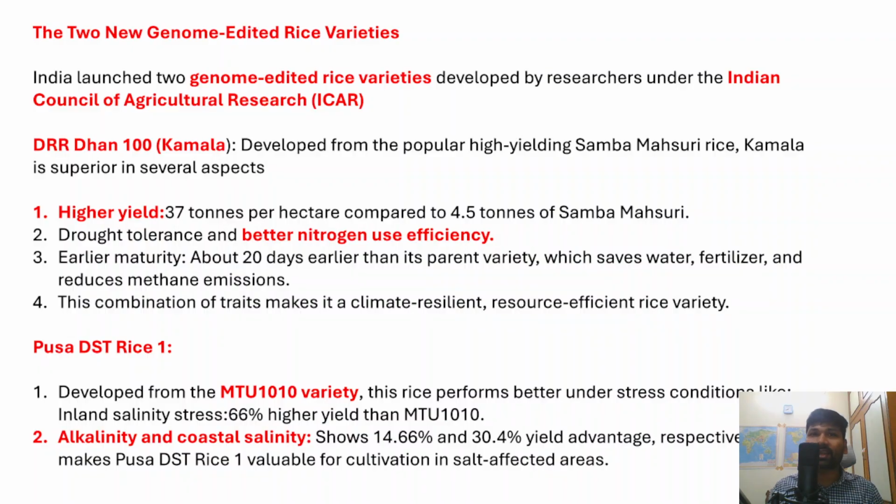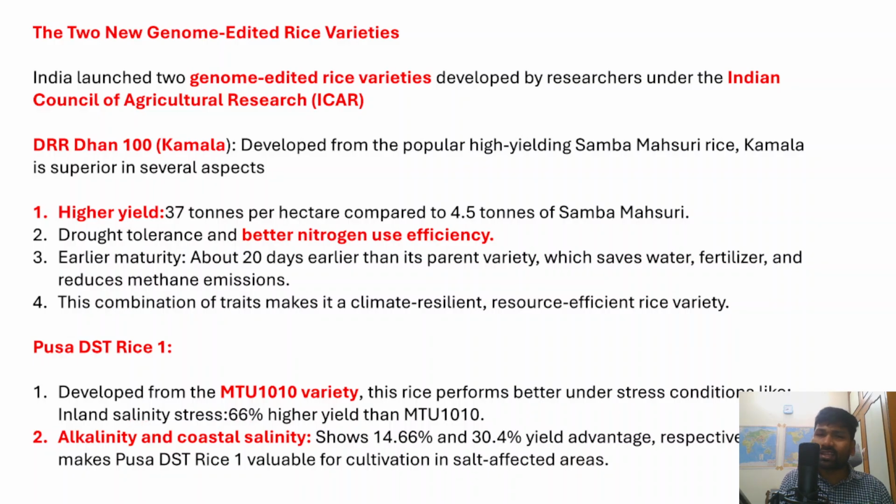And the second rice variety that is also developed through the genome editing technique is Pusa DST Rice 1. Right, so this is Pusa DST Rice 1, and this has also been produced through the genome editing technique, and it has been developed from the MTU 1010 variety. This variety is the parent variety of Pusa DST Rice 1, and this rice performs better under stress conditions generally like inland salinity stress.